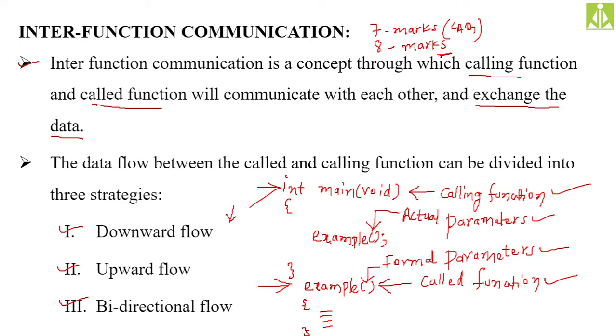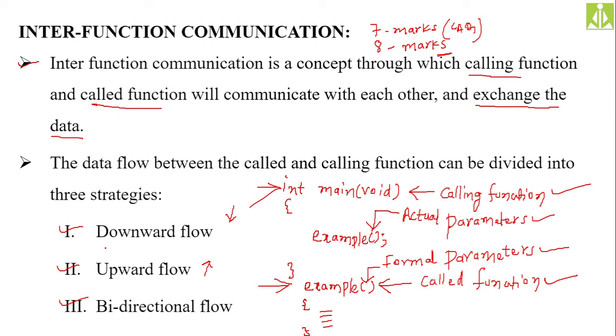Calling function will be at the top and called function will be at the bottom, isn't it? If the data flow is from top to bottom, that is from calling function to the called function, we call such a communication downward flow or downward communication. And if the data flow is in the opposite direction, that is from called function to the calling function, we call this strategy upward communication.